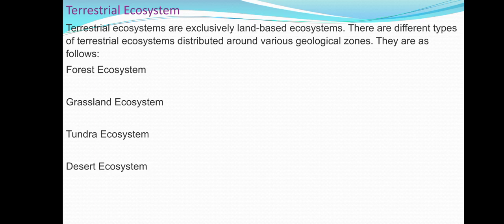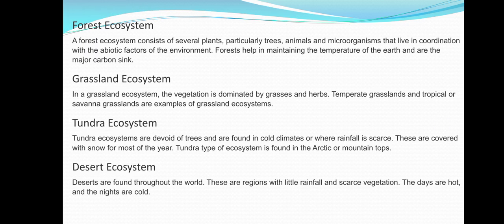Next we are going to learn the types of ecosystems. The ecosystems are of different types. One is the forest ecosystem, and then the grassland ecosystem, desert ecosystem, and marine ecosystem.